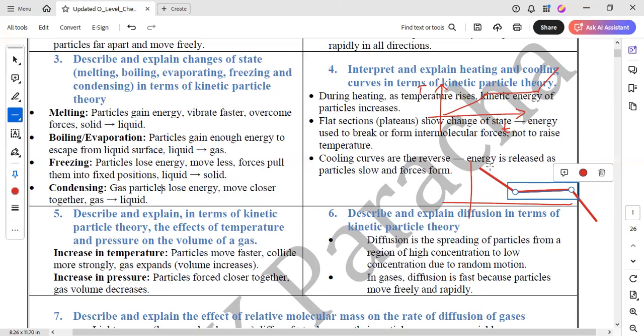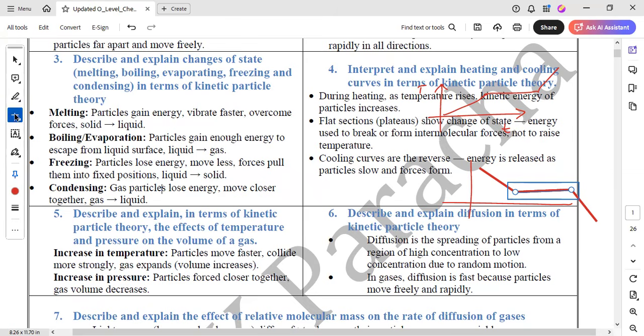And in the case of condensing, this is the gaseous phase, and then this is the condensing phase, and then it is liquid. In case of freezing, this phase is for decreasing the temperature in liquid, and this is the freezing phase where liquid is changing into solid, and this is the solid phase where the temperature of solid is falling. Okay, so the first one was heating curve, and this one is cooling curve.